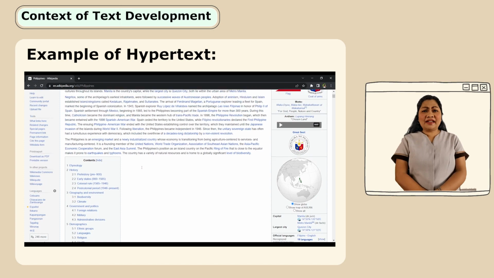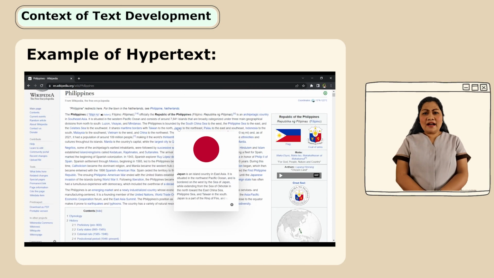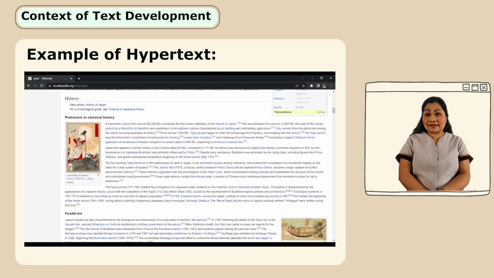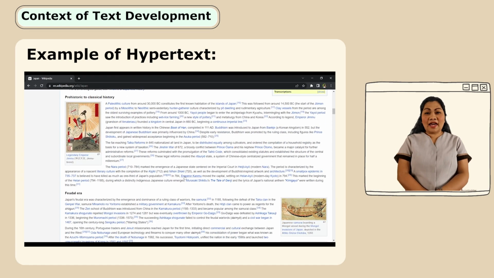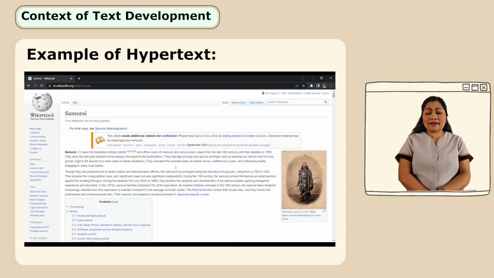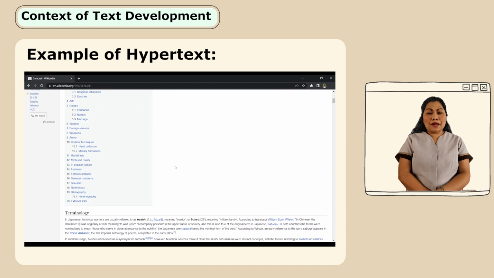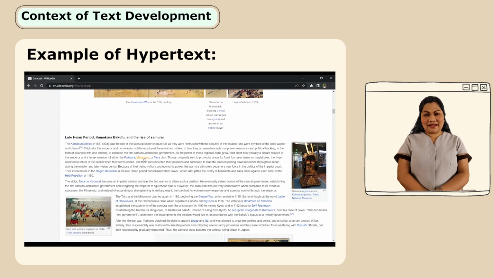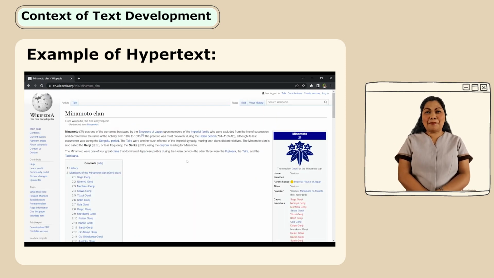So it is very easy to identify a hyperlink because you're going to see links. We can call them links or hyperlinks. Once you click that hyperlink, you will be directed to the website of that hyperlink.